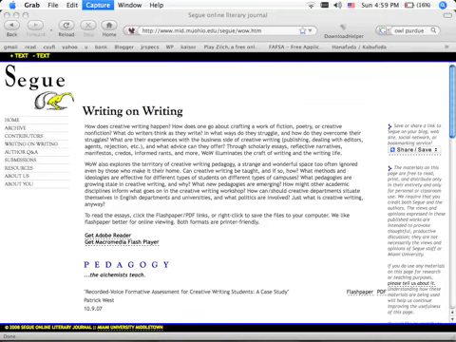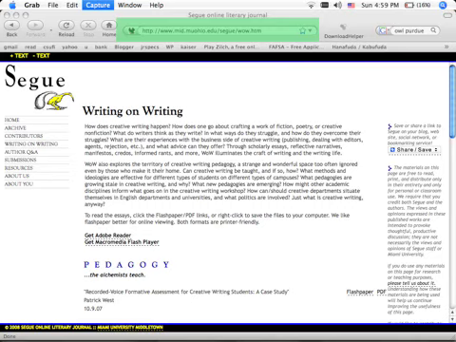Here's a web page that I'm going to try to do a works cited page entry for. This is an online journal called Segue Writing on Writing, and there's a few pieces of information I'm going to want to take off of this page. First, that I've just highlighted in green, that's what's on the top of your browser bar. That's called the URL, or the web address. Whenever you find something online, you need to copy the entire URL that's up in your browser there and paste it into your works cited page.